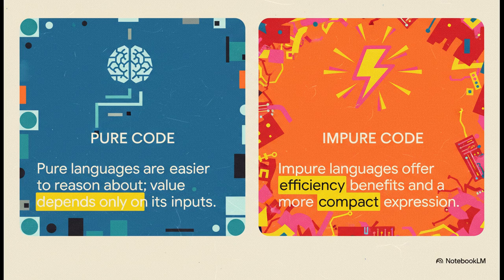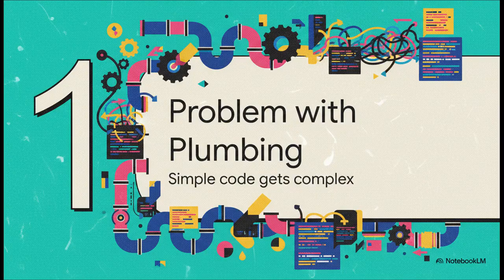And here's that trade-off in a nutshell. On one side, you've got pure functions. They're a programmer's dream, really. You give them an input, you get an output every single time. It's clean, it's testable, it's simple. But the real world is messy. We need to deal with stuff that isn't so predictable, what we call side effects. That's where impure code comes in. It gives us all the power we need, but we lose some of that beautiful simplicity along the way. So the big question is, can we have our cake and eat it too?